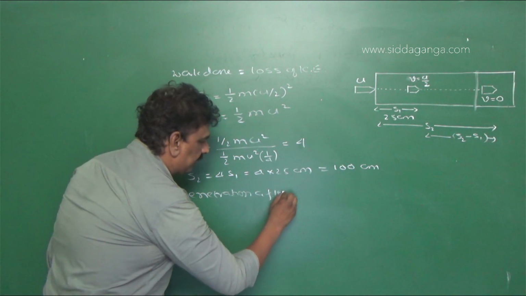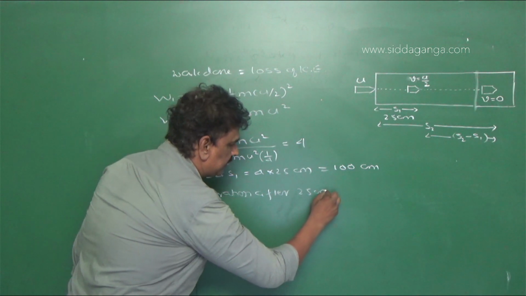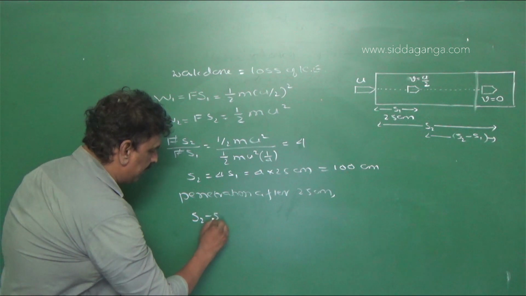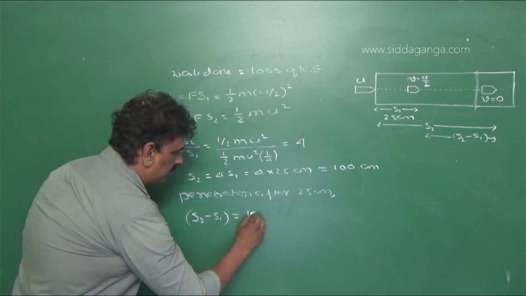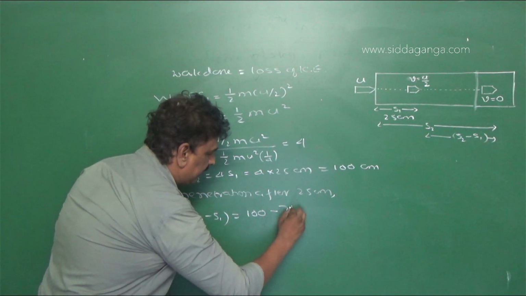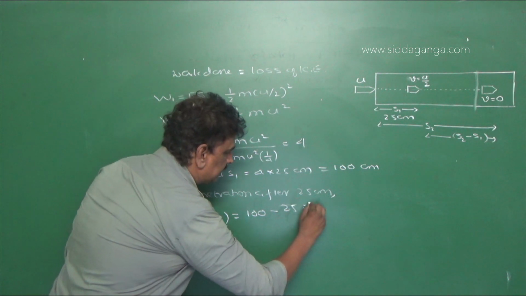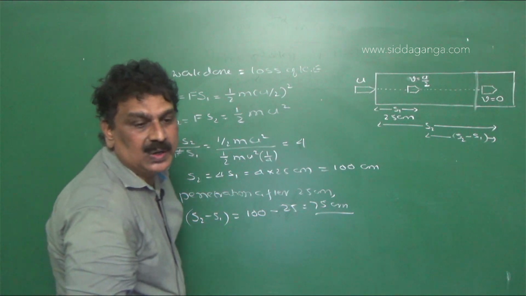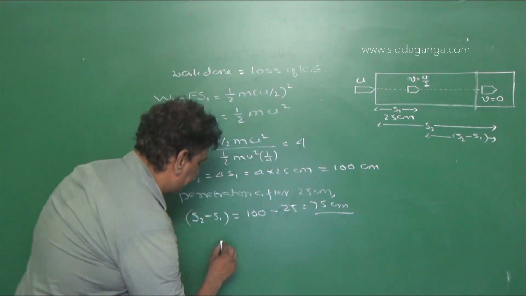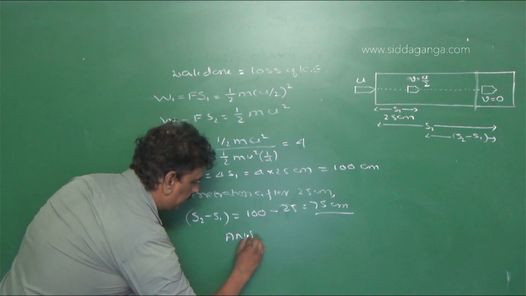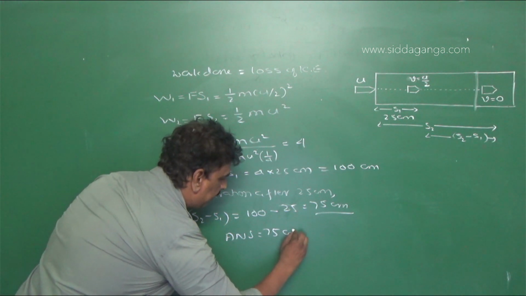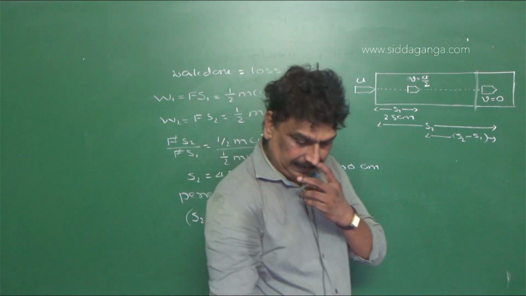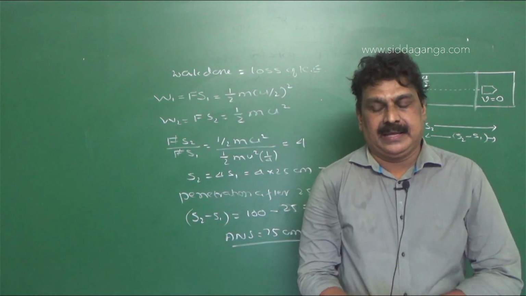After 25 centimeter, that is S2 minus S1, which is equal to 100 minus 25, that is equal to 75 centimeter. So the answer is 75 centimeter. Is that clear?